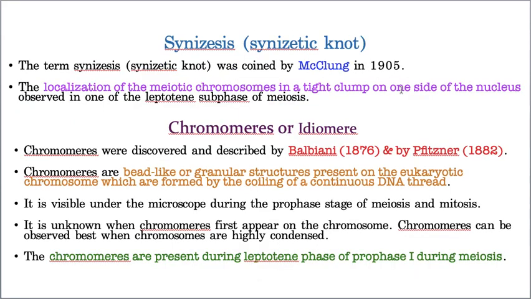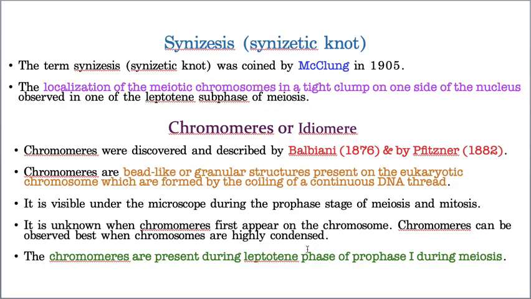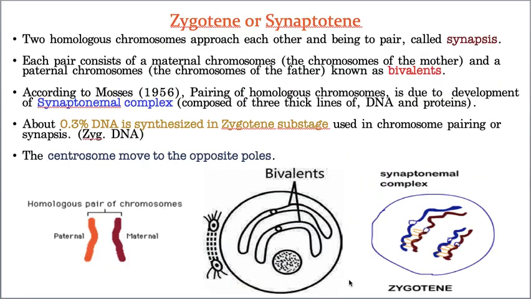Okay, now let us take all these points, where they can be seen. I already kept a heading, it can be seen in leptotene, so that is explained here. Now let us take zygotene, the next phase. Hope you remember prophase is divided into leptotene, zygotene, pachytene, diplotene and diakinesis. Till now we explained the first phase, leptotene. Now we are going to discuss the second subphase, zygotene. Zygotene is also called synaptotene. Now what is zygotene? Let us see.